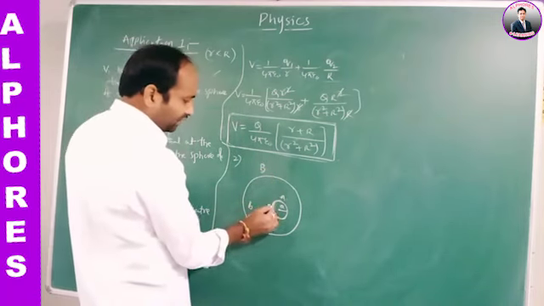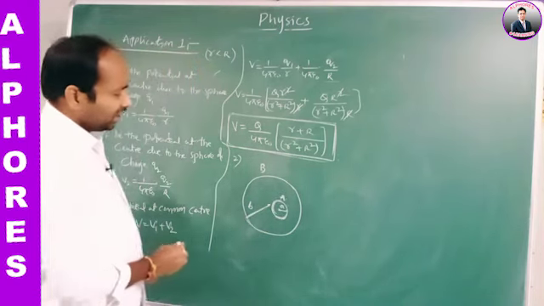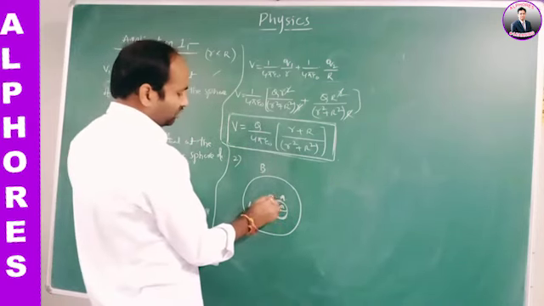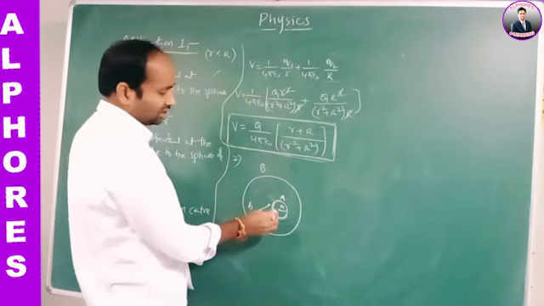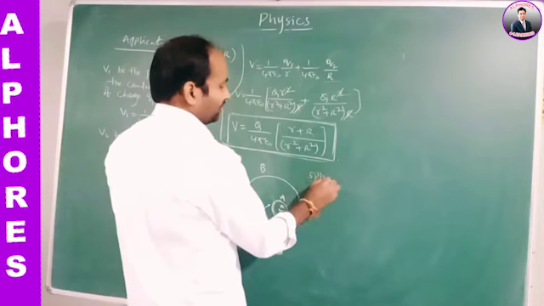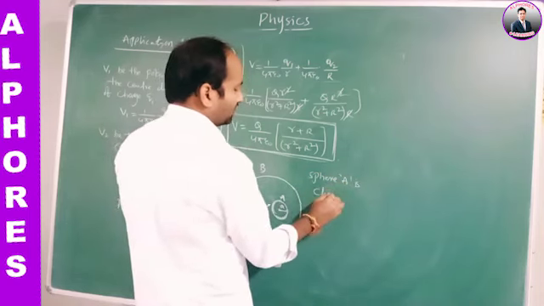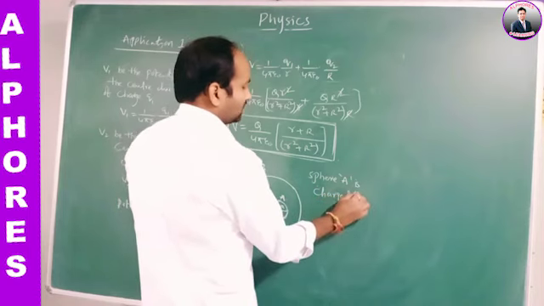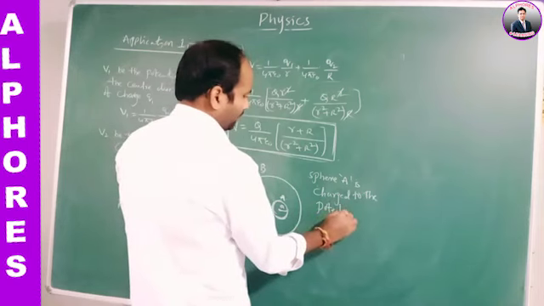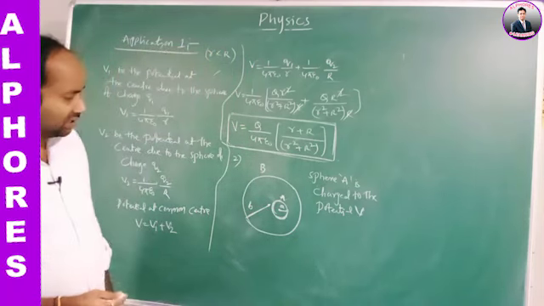This is a sphere of radius small a and the sphere is denoted by A. For the sphere A, let us take that it is charged to the potential V. Sphere A is charged to the potential V, but we don't know the charge.